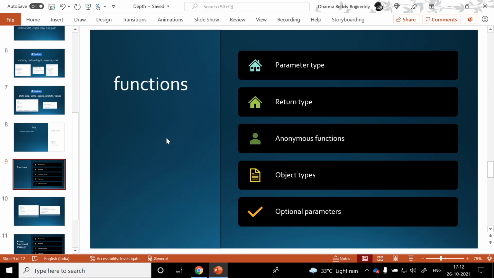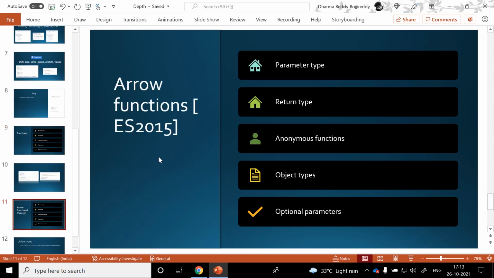This is one of the important concepts. In that session, we have gone through the parameter type, return type, anonymous functions, object types, optional parameters. In this session, we will try to learn arrow functions, how to rewrite these functions, the code, into arrow functions.